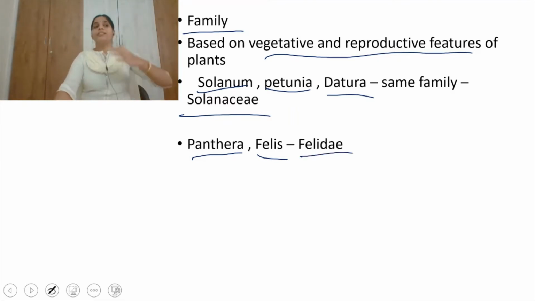So family, the next rank after genus, contains a group of genera which share some common characteristics. Felidae is a family which contains the genera Panthera and Felis. That means lion, tiger, leopard, and cats all come under the same family, Felidae. And Solanum, Petunia, Datura, like potato and Datura, all come under the same family called Solanaceae.